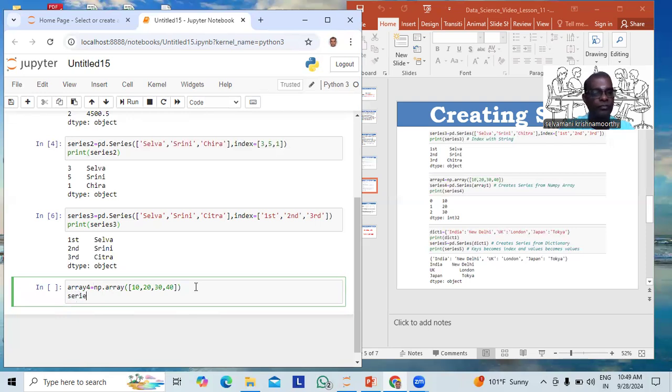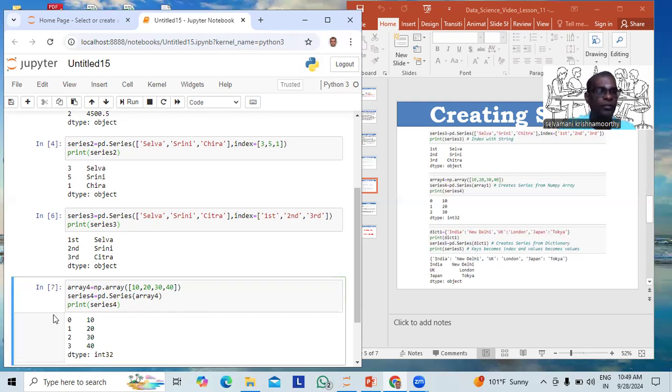So series 4 equals pd.Series of array 4. Now series 4 is a series created from a NumPy array. Let us check series 4. See it here. I hope it is clear.